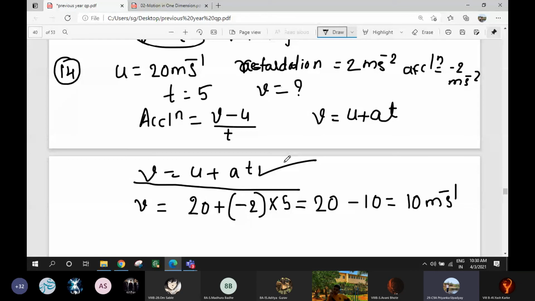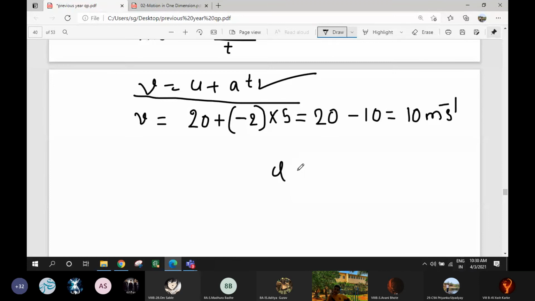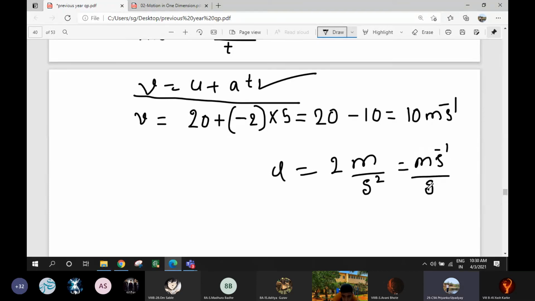So see, velocity is already the change in velocity. The change in velocity with respect to time is acceleration.